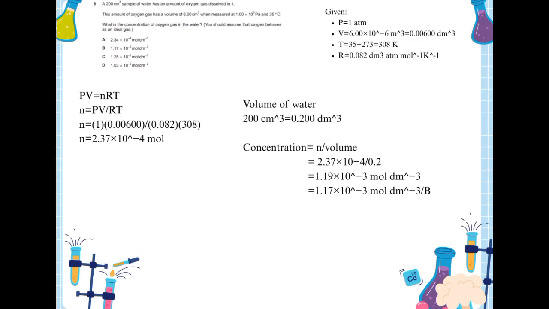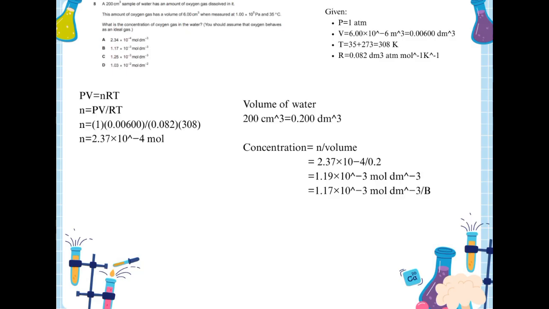The pressure is 1.0 times 10 to the power of 5 Pascal, which is approximately 1 atm. The volume is 6.0 times 10 to the power of minus 6 cubic meters, which equals 0.006 cubic decimeters. The temperature is 35 degrees Celsius, so I add 273 to get 308 Kelvin.